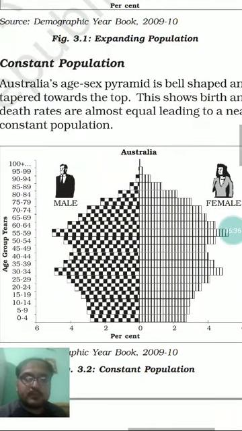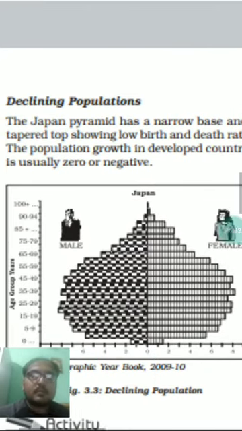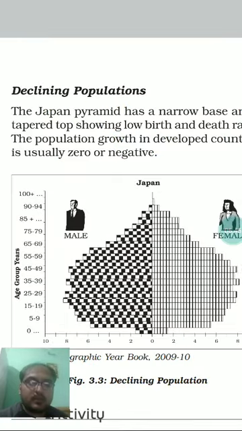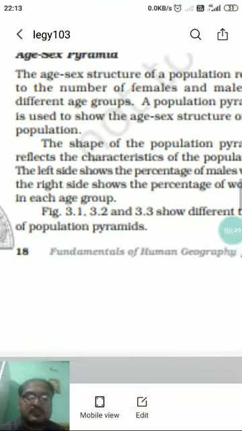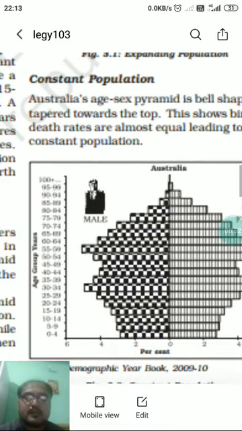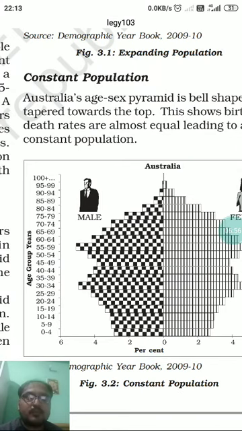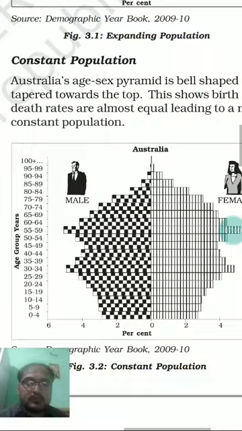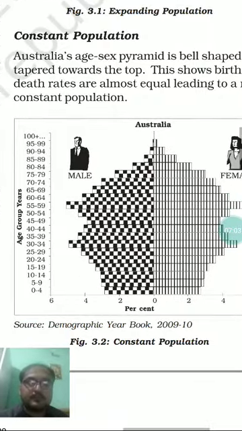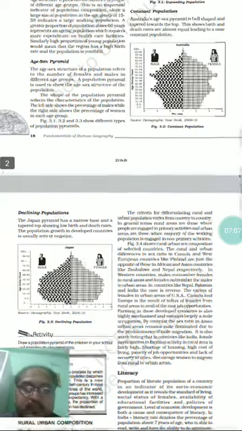This is all about more developed countries, and in the same way the declining population pyramid is also for developed countries. So what is the basic difference between this declining population age-sex pyramid and this kind of country which exhibits a constant population age-sex pyramid? The basic difference is that if you look at these two, especially this one and this one,